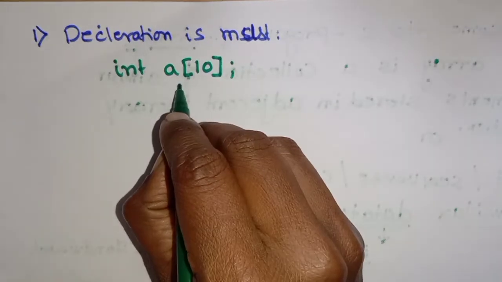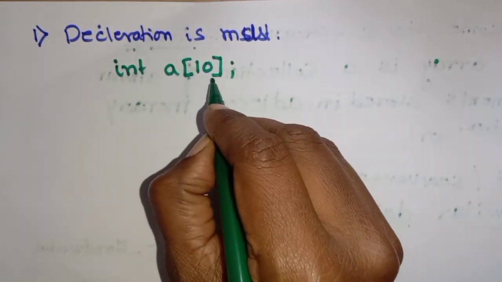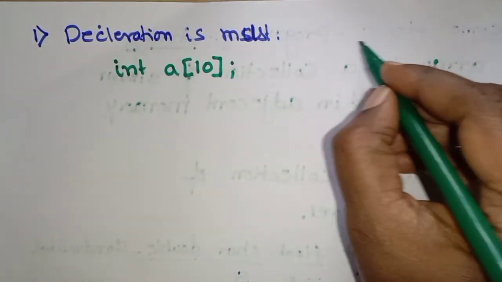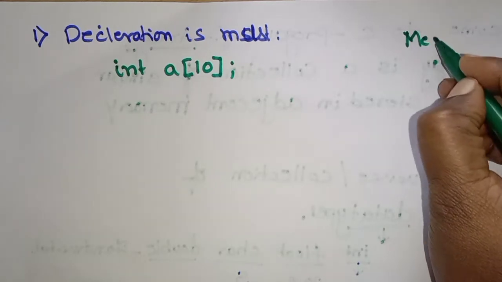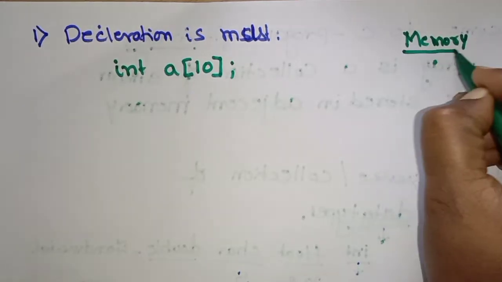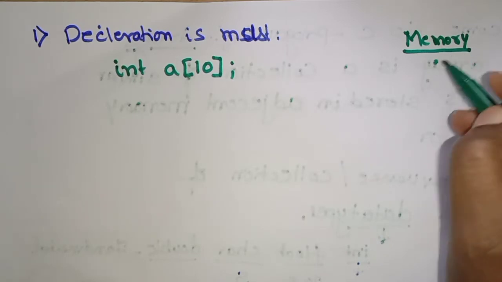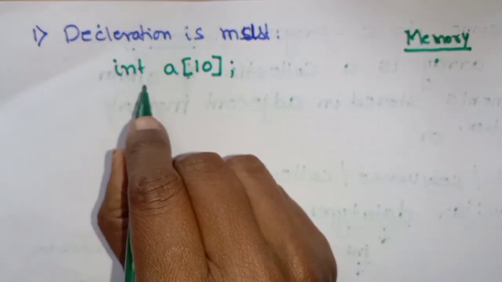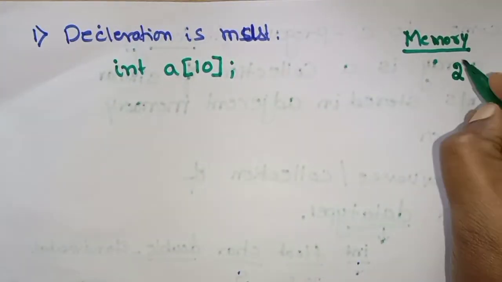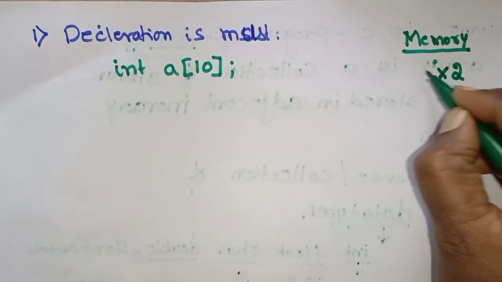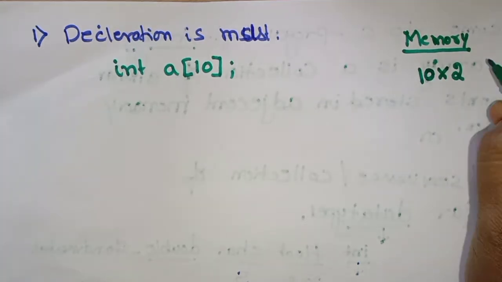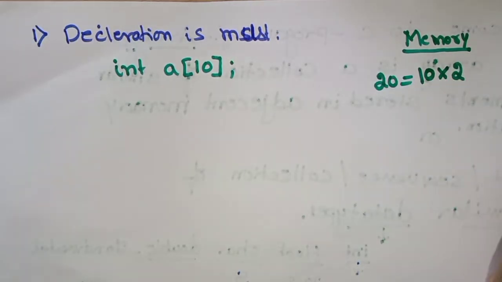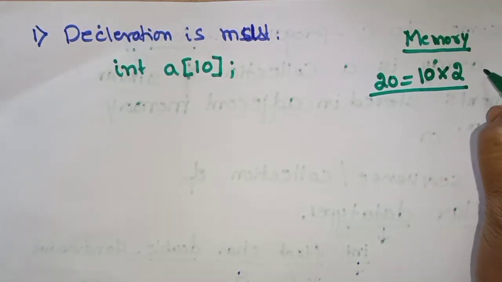It means you are going to read 10 integer values. Here, in the memory, each integer value takes how many bytes? 2 bytes to store one value. Like that we are going to store 10 values. Totally how many bytes are reserved? 20 bytes.